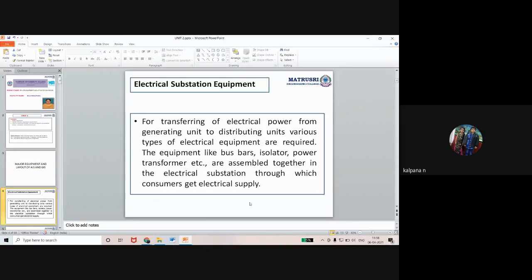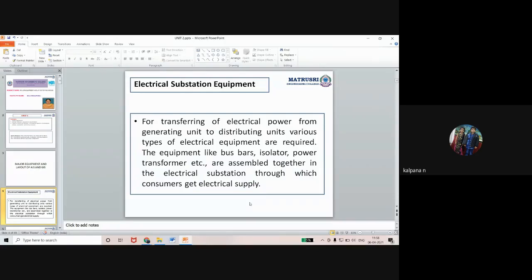Now in order to transmit, transmission lines will be required. That may be overhead line conductors or underground cables or gas insulated transmission lines. Okay, and in order to distribute, we should construct